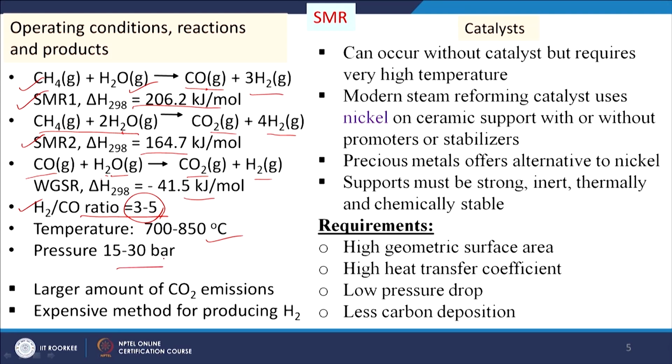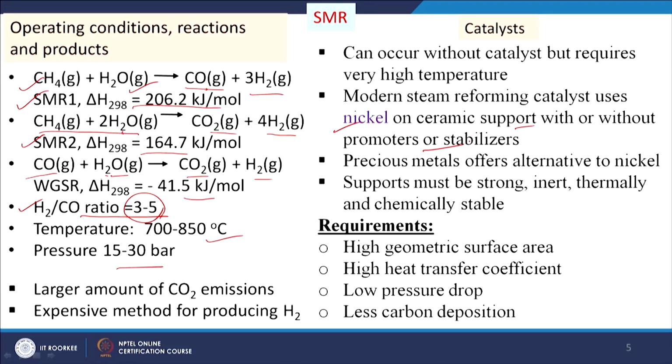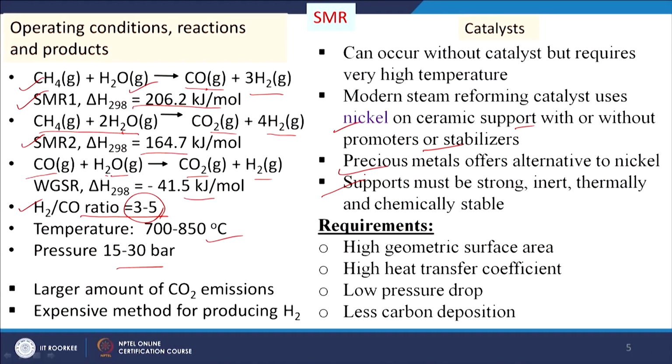So, this is a commercial process, and in this process catalyst is normally used. If we do not use catalyst, then also we will get some syngas formation, but basically nickel-based catalyst on ceramic support, with or without some promoter or stabilizers, these catalysts have been used in the SMR process. The precious metals offer an alternative to the nickel, and supports may be strong, inert, thermally and